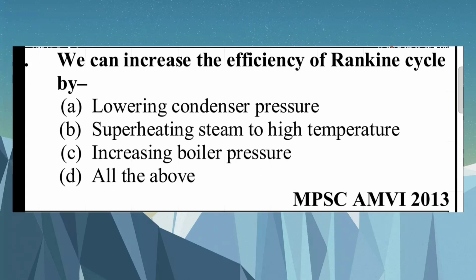Question number 77. We can increase the efficiency of the Rankine cycle by: A. Lowering the condenser pressure, B. Superheating steam to high temperature, C. Increasing boiler pressure, D. All of the above. All of the above is right. These are the parameters for increasing the efficiency of the Rankine cycle.